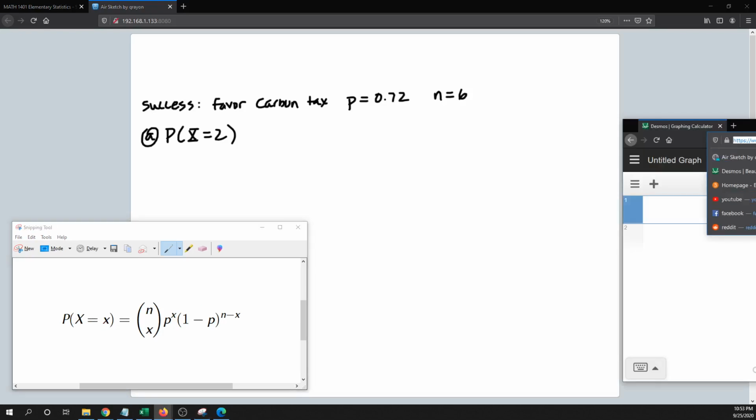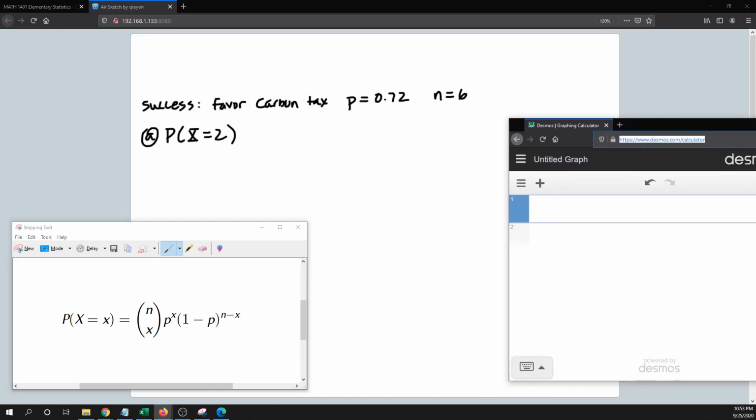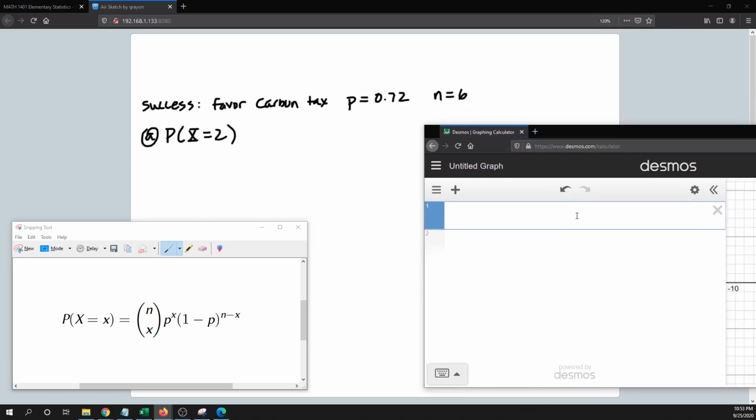We are going to use Desmos to calculate that. In Desmos, I like to type P of x and then type in the formula. That's nCr, capital C, where n in our case is 6, and leave the x in there.